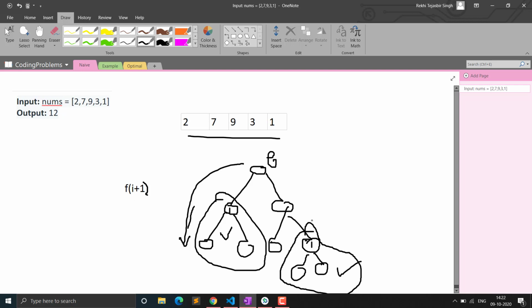So that means we are wasting a lot of time. So we can simply memorize it, or we can store it in a DP or some array and use the solution when we come at this point. At this point we will be having the solution for this one, so we can simply return that or use that. So that will be a basic approach that you can do to optimize this recursion, and that's why we are not using recursion, because it will take a lot of time calculating all the possibilities.